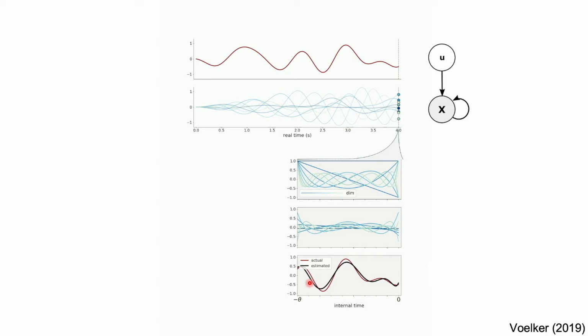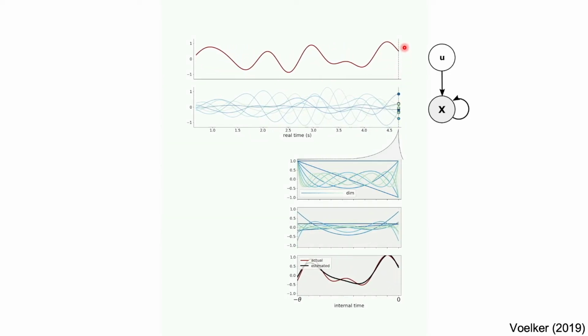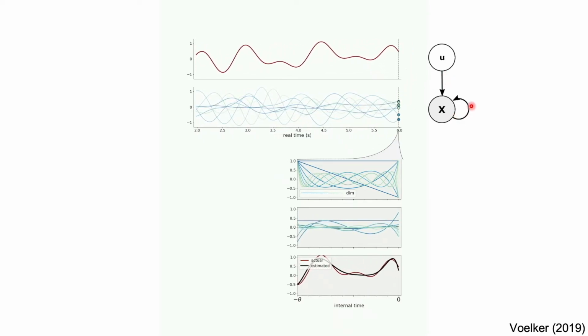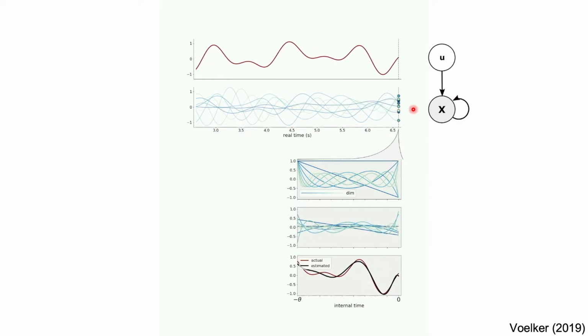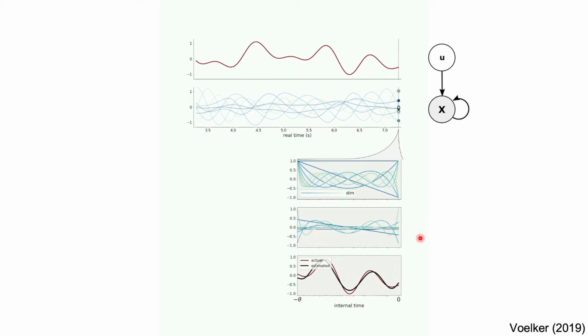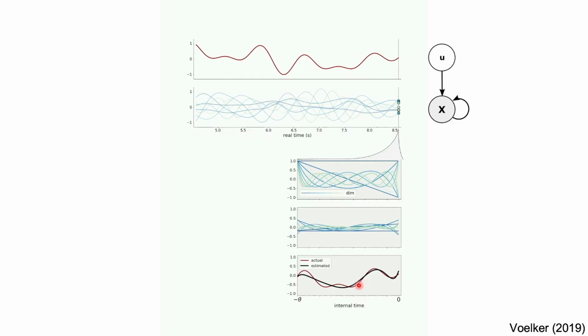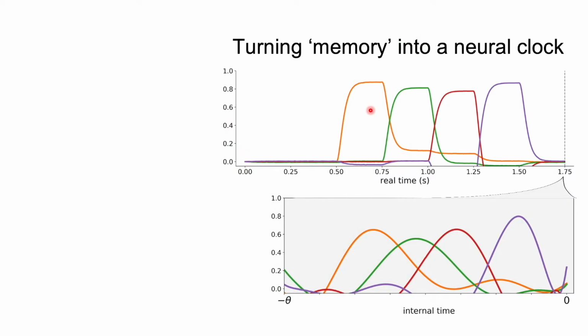Let's see how this works in action. So as new inputs arrive, the network adjusts its coefficients, not just based on the input, but also based on its current state, maintaining a representation of the past. So we can nicely see that new inputs are encoded at the start of the window, and past inputs are maintained inside the window. If we want to model more complex tasks, we also need more complex inputs. So here we present the network with vectors. On the y-axis, we can see the vector activation, and we first present the orange, then the green, then the red, and then the purple vector. And we can see at this point in time, the network has a fair reconstruction of its past inputs.